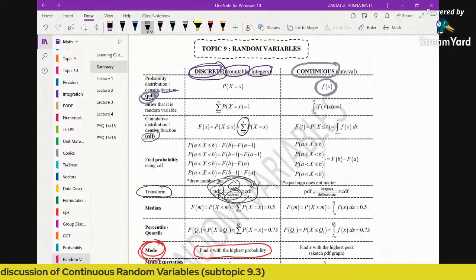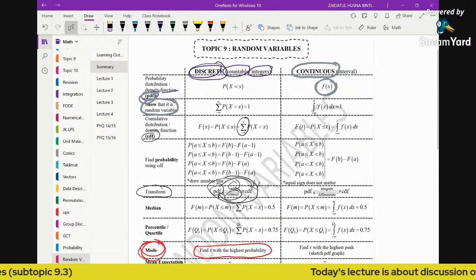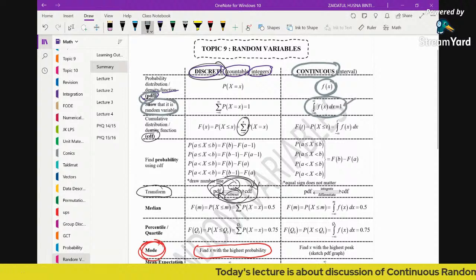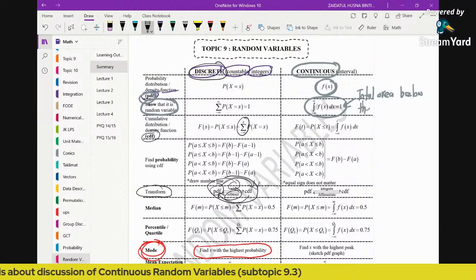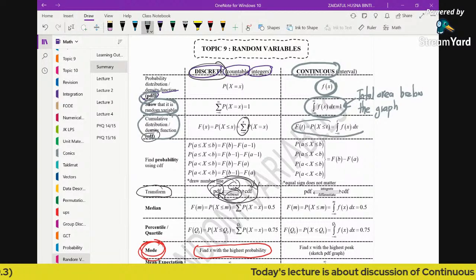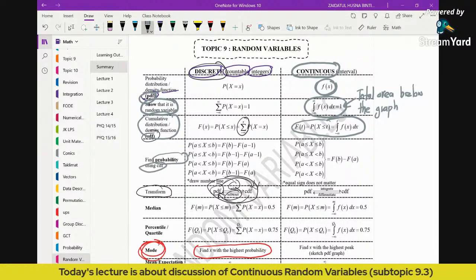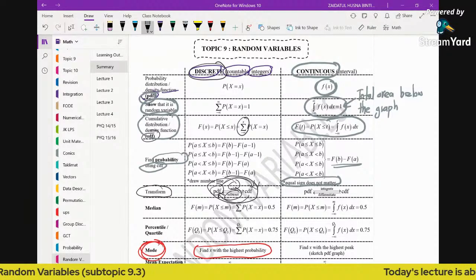And then how to show that it is a continuous random variable? By showing that the total area below the graph should be 1. Okay, and then in order to find the cumulative function, we use this formula. And in order to find probability using CDF, you just use this formula. And you can see here for a continuous random variable, the equal sign does not matter because they give you the same meaning.